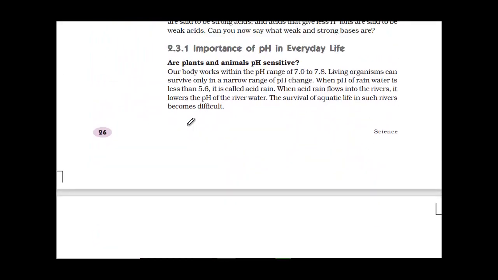So 2.3.1 is deleted. Mark this. This was the most important topic of this chapter, but now it has been eliminated. So just cross mark this.